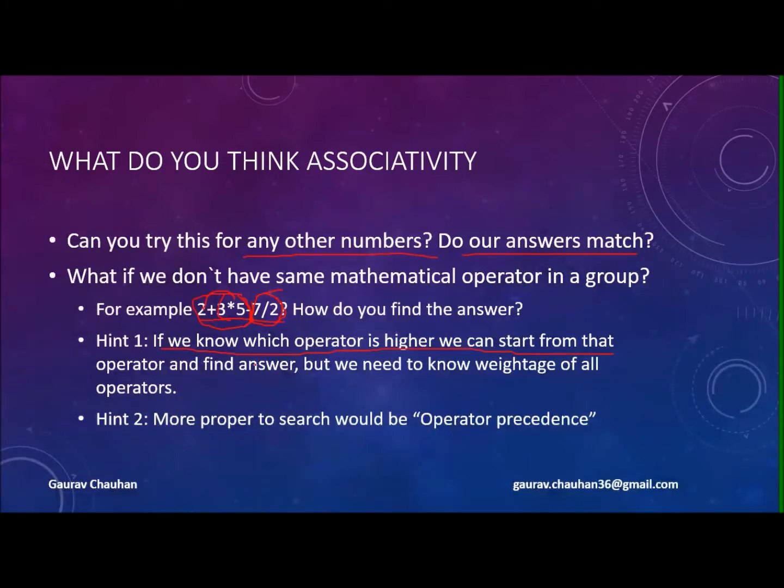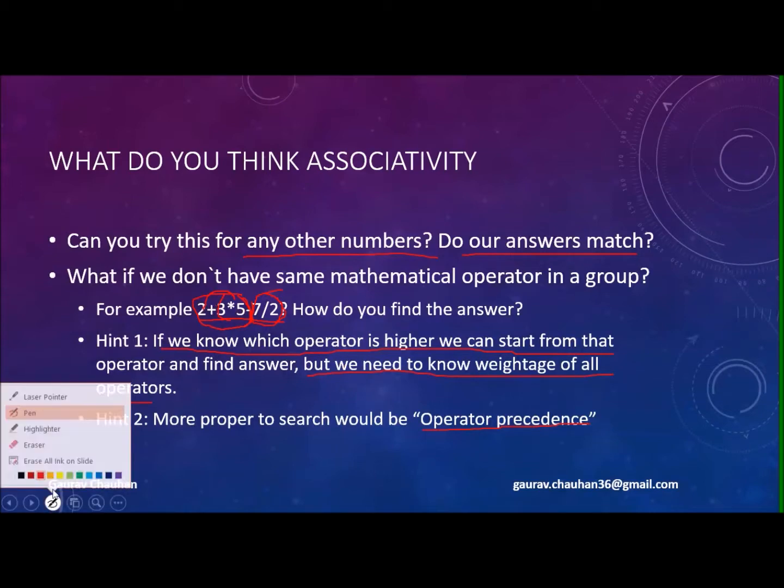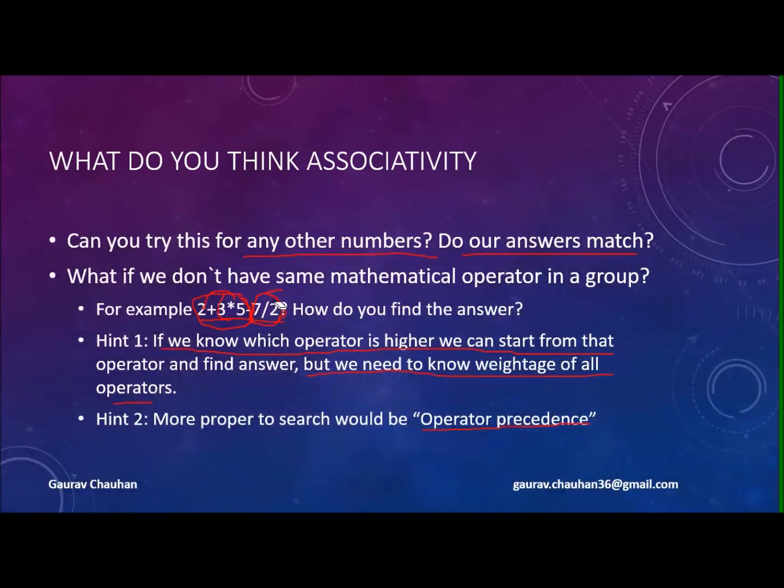Okay, but you should check out the weightage of all the operators, and the exact word you are looking for is operator precedence. If you know the operator precedence of all these operators, then you are good to go. You can solve this type of example easily.